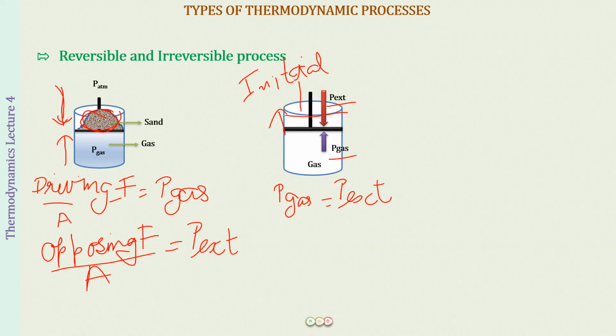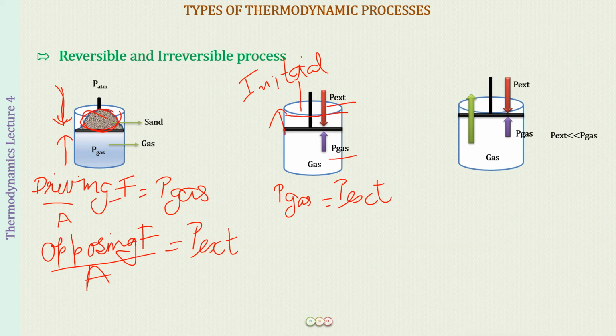In the first case, we are removing all the sand very quickly. When we remove all the sand very quickly, that would mean the external pressure is going to be far less than the pressure exerted by the gas. Supposedly initially the pressure exerted by the gas and outside, because they were both equal, was 50 units. Now we have all of a sudden removed the sand, so what is left is the pressure of the atmosphere, which is just 1 atmosphere, right? So the external pressure is far less than the pressure exerted by the gas.